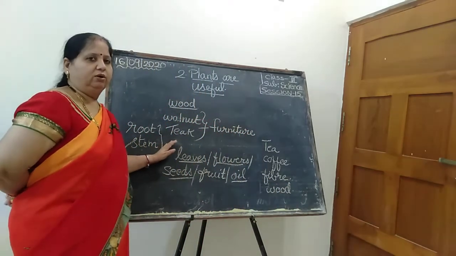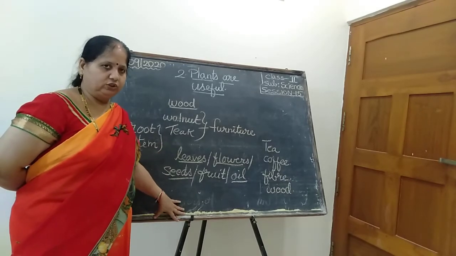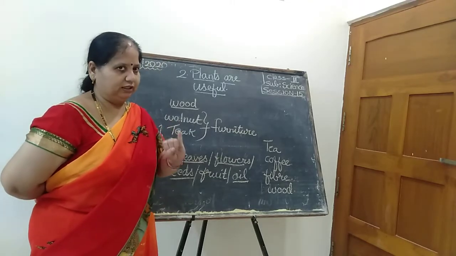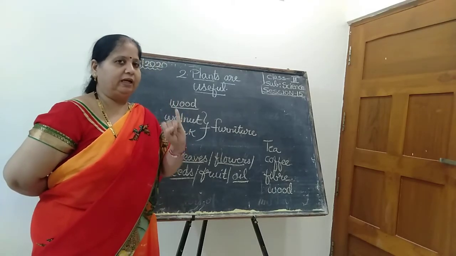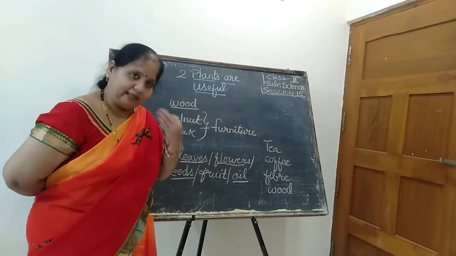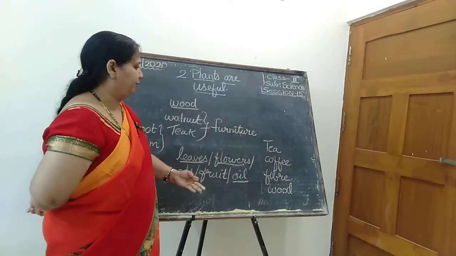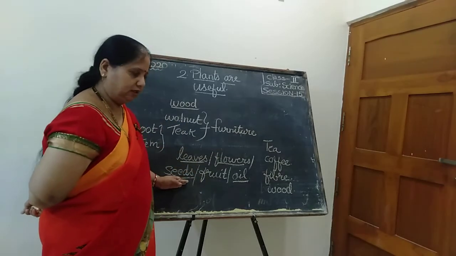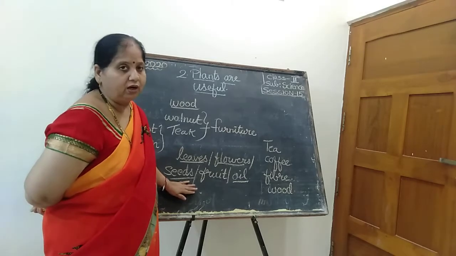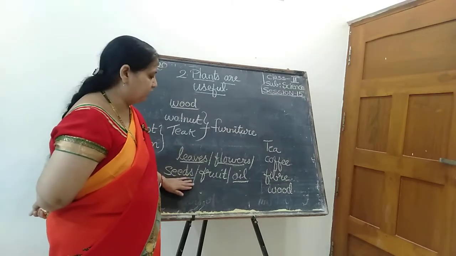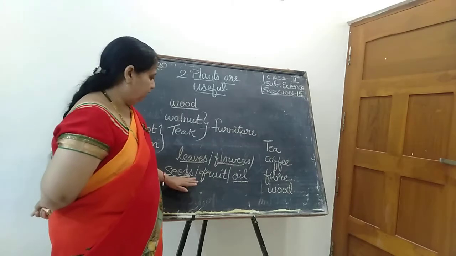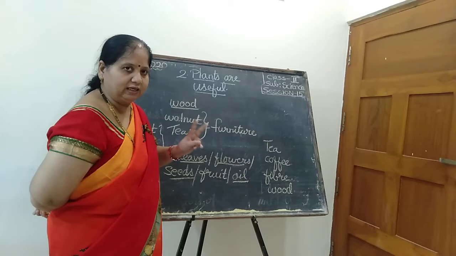Listen children. Okay. Listen, second class children. Once again I will explain to you. So in the first session, teacher explained about the root and stem, isn't it? In the second session, again I explained about the seeds. How the seeds are helpful, in which way we are using them. Okay. Seeds of what? Cereals and pulses. Seeds come under two types, that is cereals and pulses.